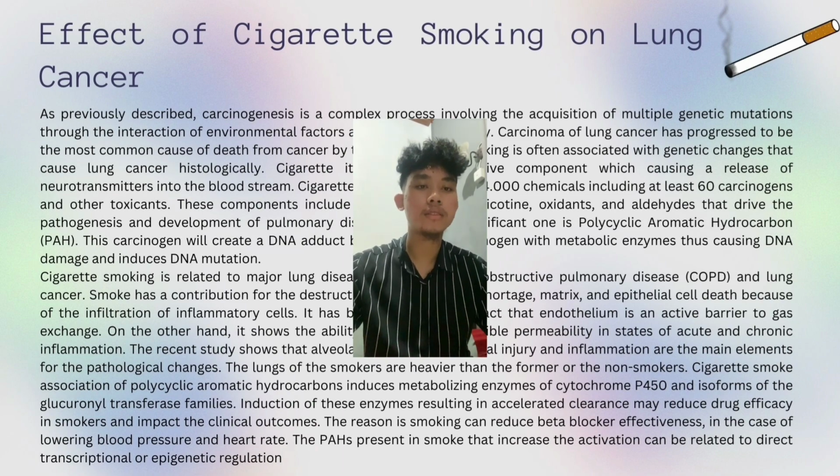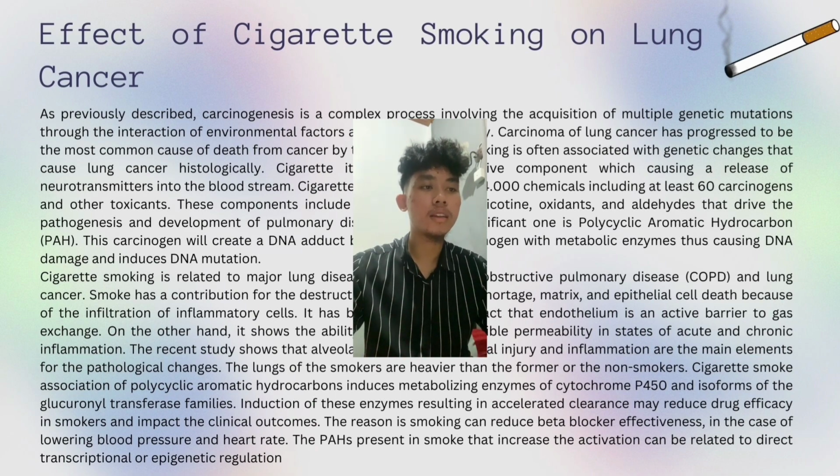So, as previously described, carcinogenesis is a complex process involving the aggregation of multiple genetic mutations through the interaction of environmental factors and host susceptibility. Carcinoma of the lung has progressed to be the most common cause of death from cancer by the last century. Smoking is often associated with genetic changes that cause lung cancer.